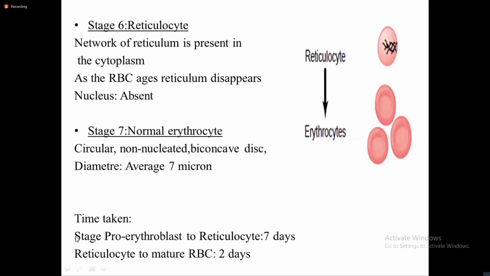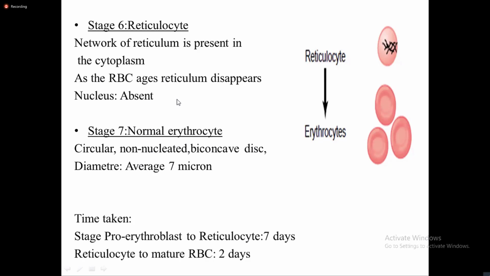The time taken for proliferation from pro-erythroblast cell to reticulocyte cell is 7 days, and from reticulocyte to mature RBC is 2 days. Sometimes reticulocytes can pass through the capillary endothelium and enter the blood before maturing into normal erythrocytes.